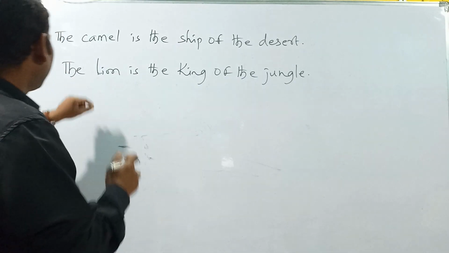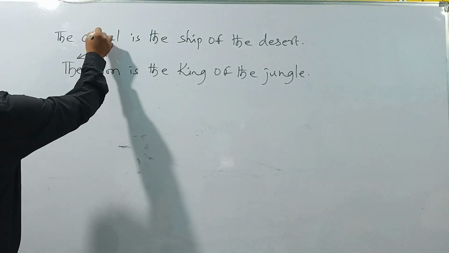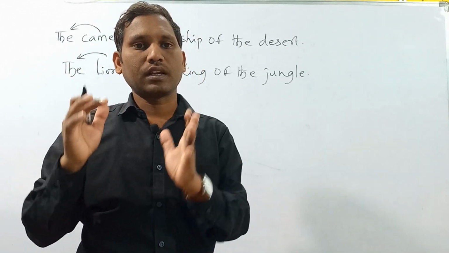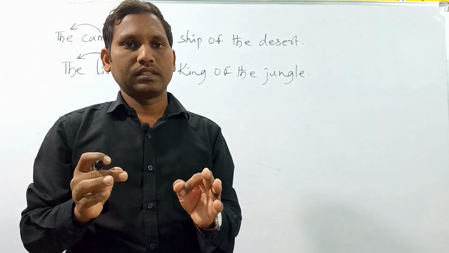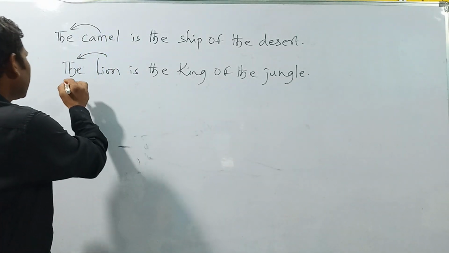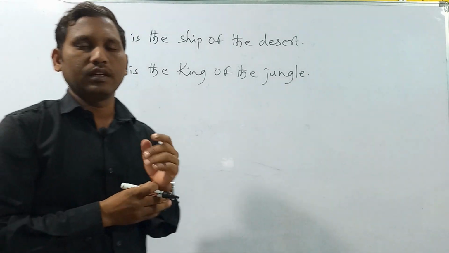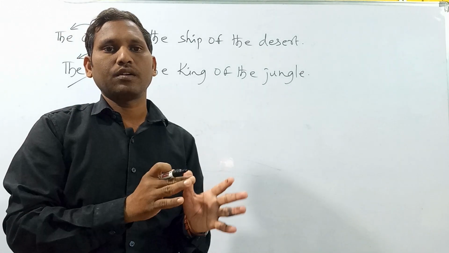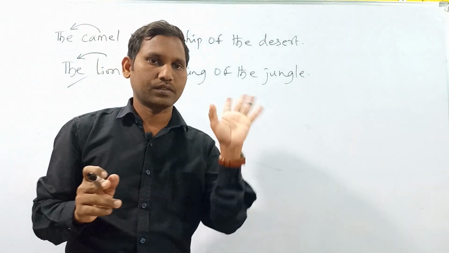So before the noun which is an example of a class, before that noun we use the definite article "the". This is the first rule.